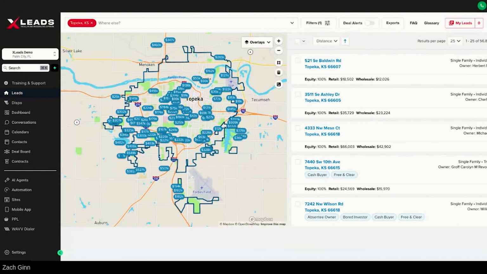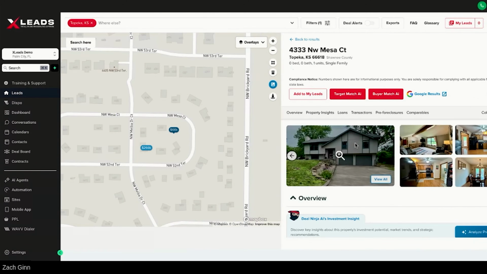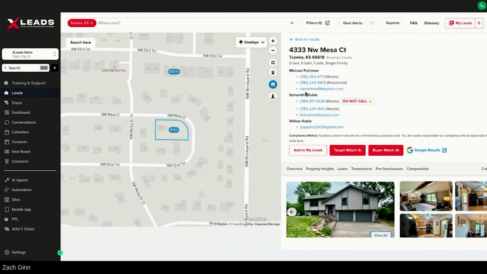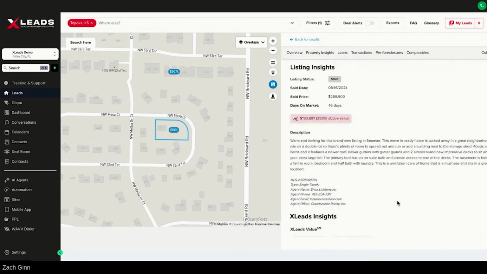Which is really cool is if, for example, you click on an address, all the properties are going to be skip traced right here. So all the phone numbers pop up right here. It's got free unlimited skip tracing and all the data you need to know about the property.